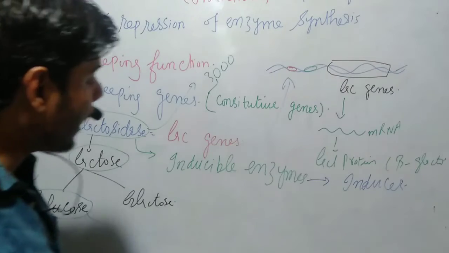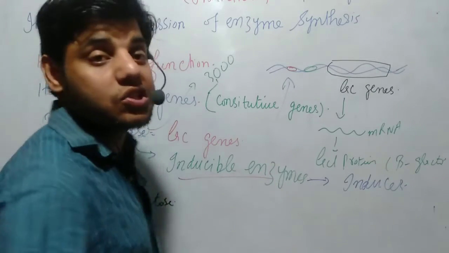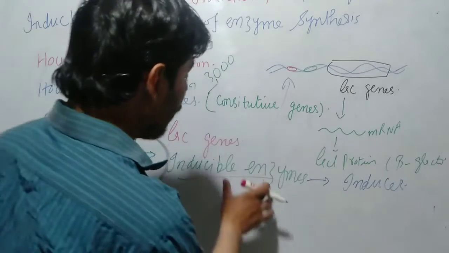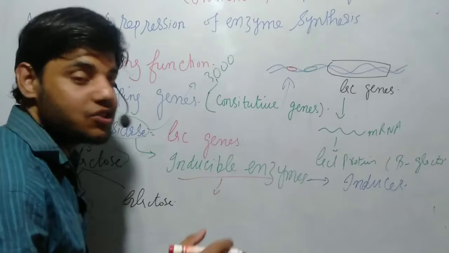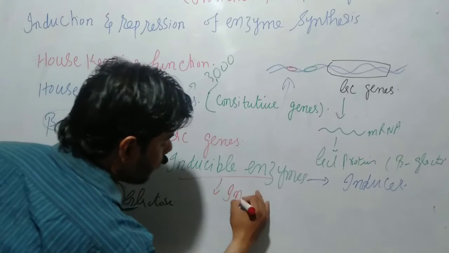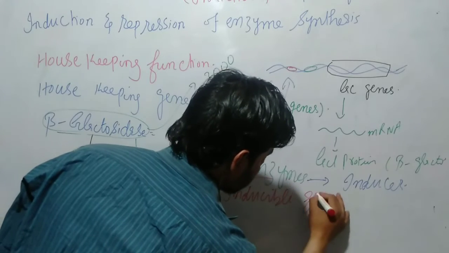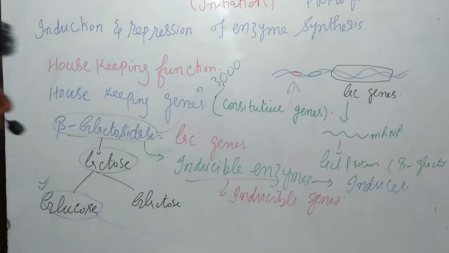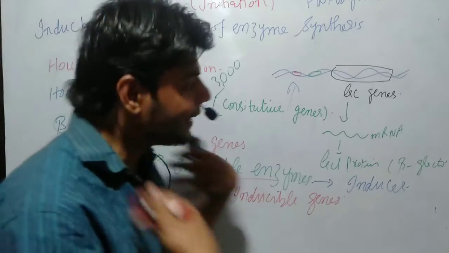Then another question arises in our mind: how are these inducible enzymes produced? These inducible enzymes are also produced by genes, which we call inducible genes. Okay, so this is how the whole process goes on.